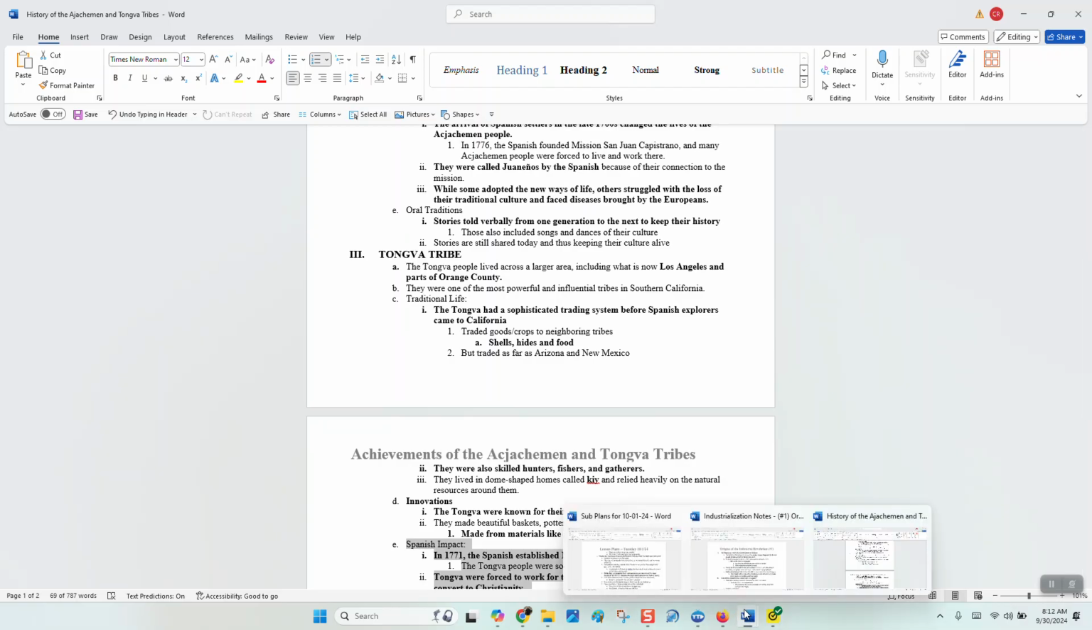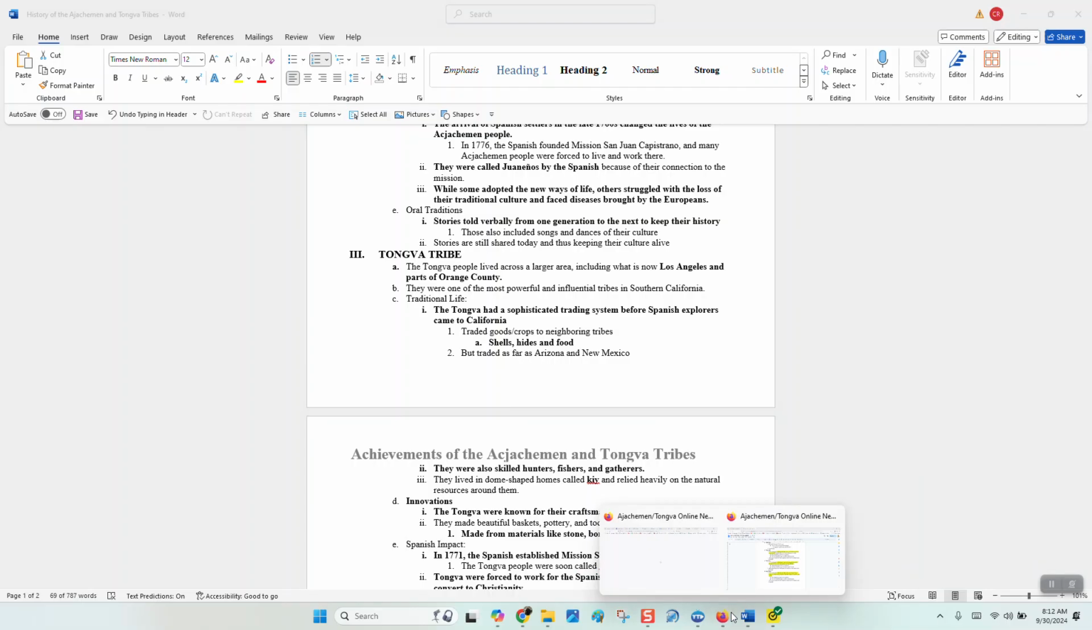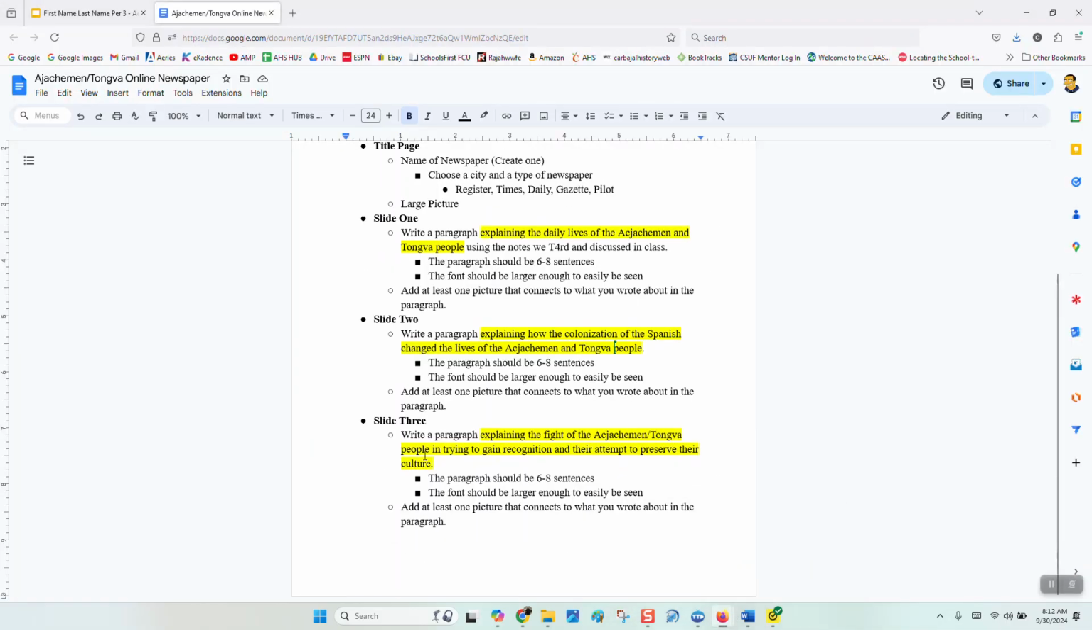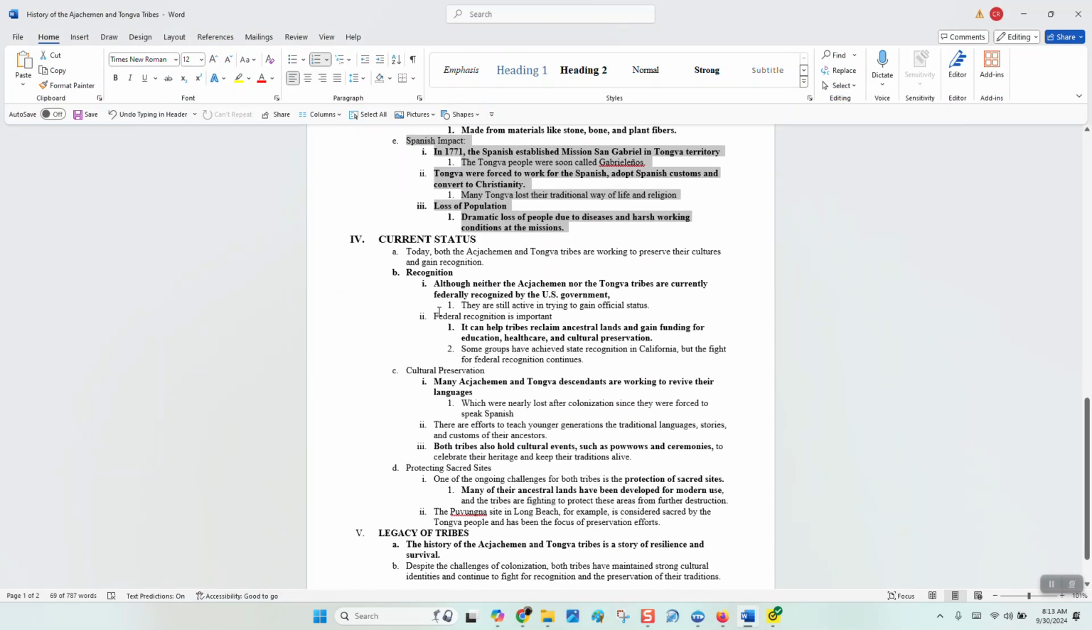The third paragraph you're going to concentrate on is their current status today. Write a paragraph, again 6 to 8 sentences, explaining the fight of the Acjachemen and Tongva people in trying to gain recognition as a national tribe and their attempt to preserve their culture. When you go to the notes, that is section 4, their current status. This is the information you're going to use to write 6 to 8 sentences on the current status of the Acjachemen and the Tongva, all in one paragraph.